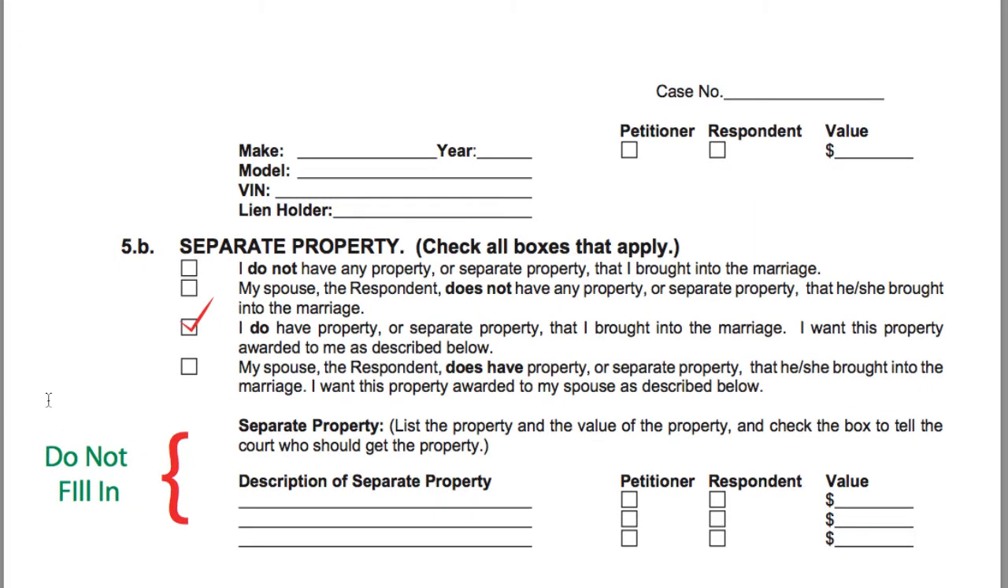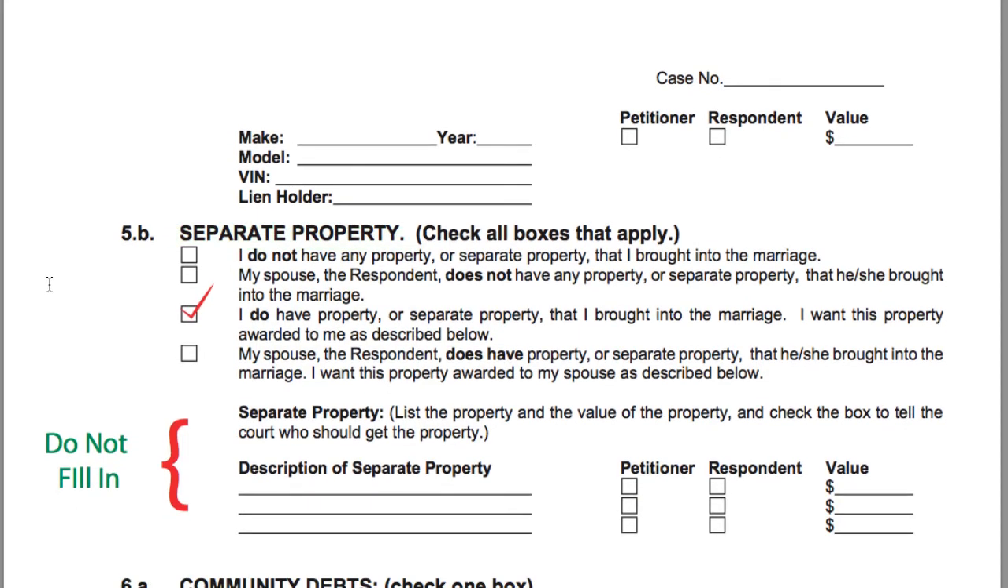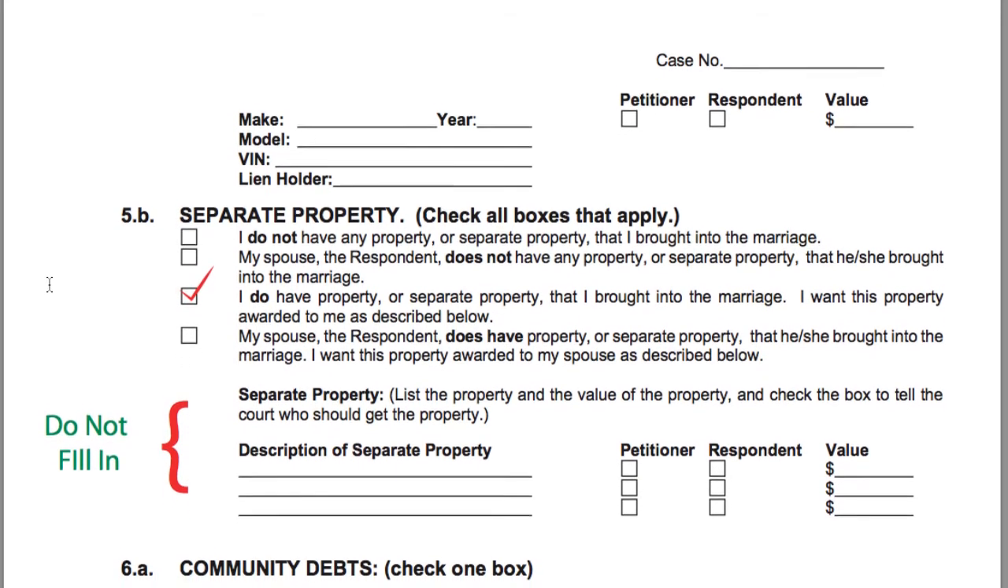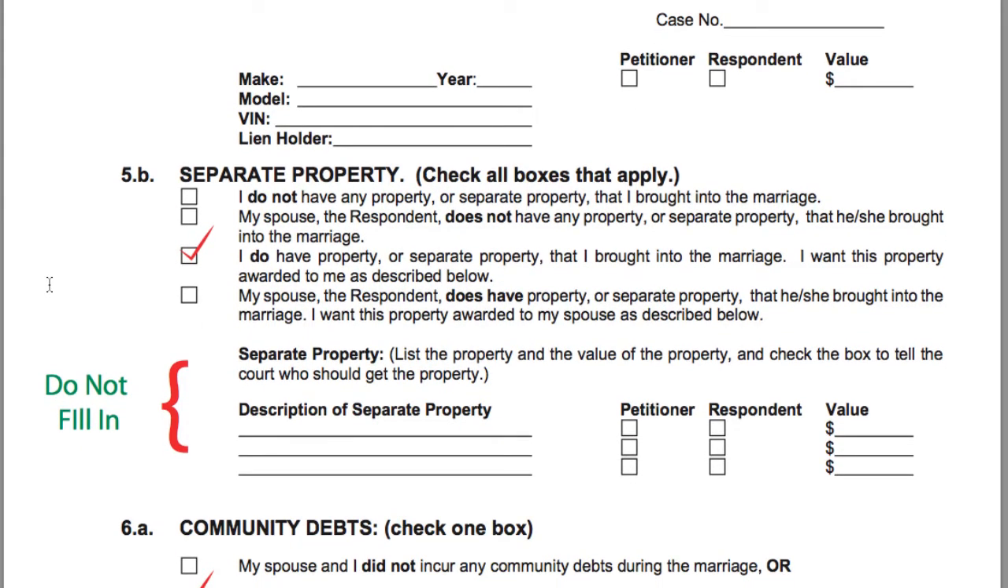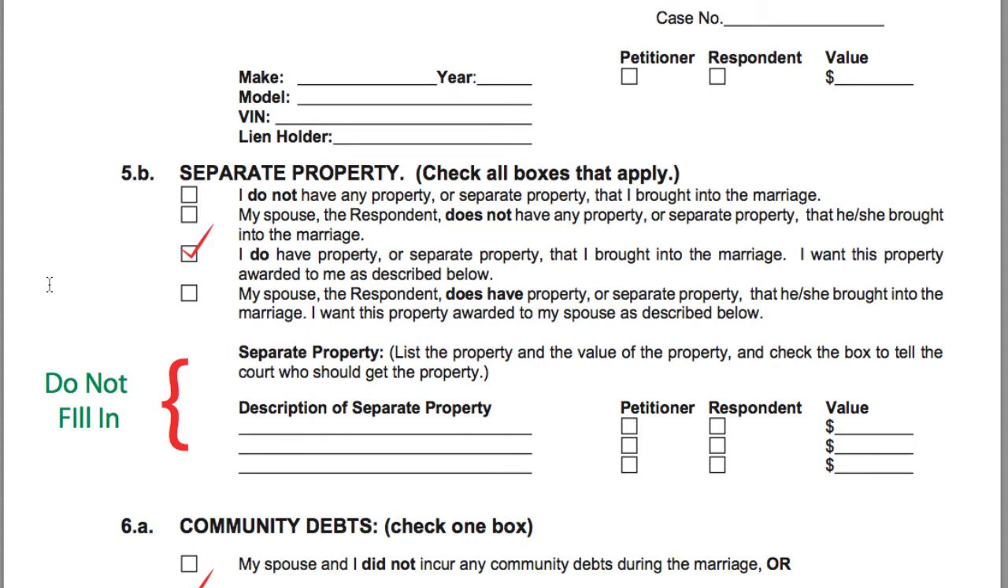It asks you on page 3 for separate property. Separate property is called sole and separate property in Arizona, and it's property that you brought into the marriage or was gifted to you during the marriage, or property that's just yours, such as maybe your golf clubs or perhaps your jewelry, or anything that you got through a will.